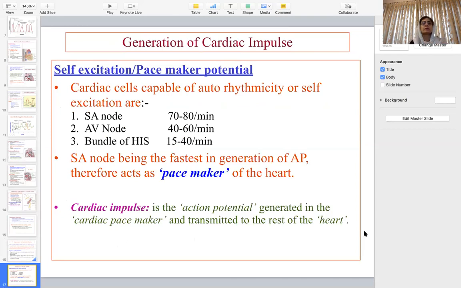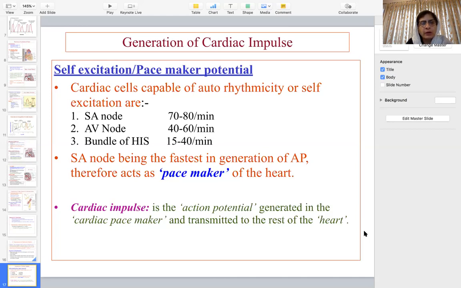Now, as you know, the normal heart rate is usually 70 to 80 beats per minute. It means that per minute the SA node generates the impulse at a rate of 70 to 80 times per minute. So this is the rate at which the SA node will be self-excited.